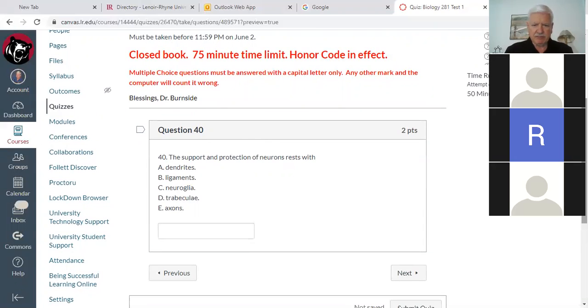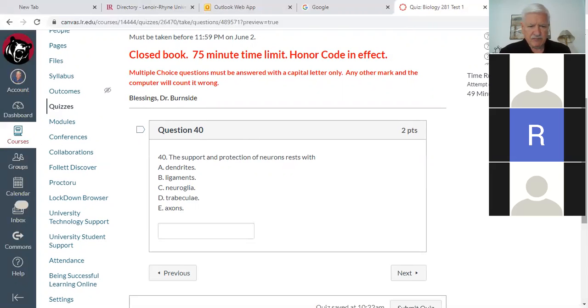The support and protection of neurons rests with the dendrites, the ligaments, the neuroglia, the trabeculae, or the axons. That was also his question. Would it be C, neuroglia? Yes, that is correct.